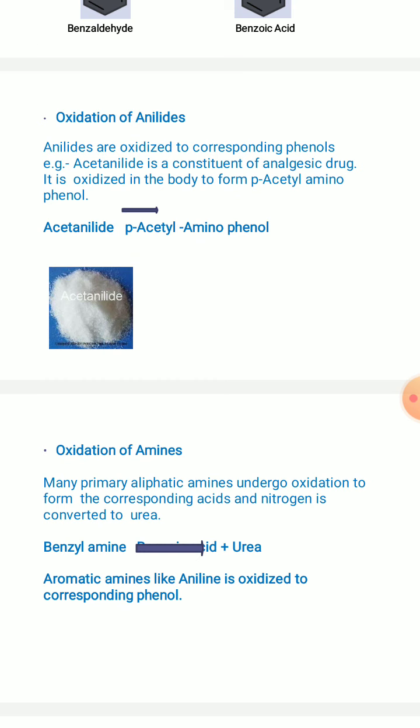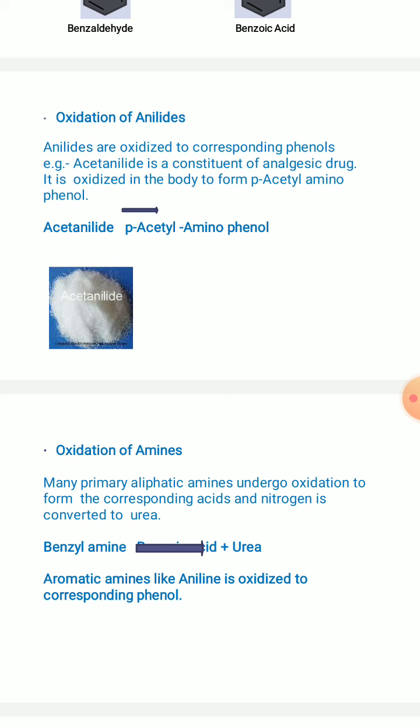Coming to the oxidation of amines, many primary aliphatic amines undergo oxidation to form the corresponding acids and nitrogen, which is further converted to urea, right. For example, benzylamine is converted to urea, and this urea is then excreted.